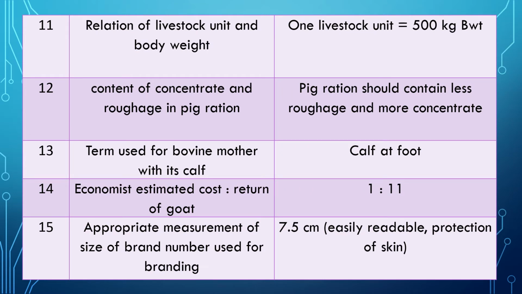Question 11. Relation of livestock unit and body weight. The scientists have decided the answer: one livestock unit is equal to 500 kilogram body weight. That is decided by scientists based on mathematical calculation. Question 12. Content of concentrate and roughage in pig ration. Answer is pig ration should contain less roughage and more concentrate content.